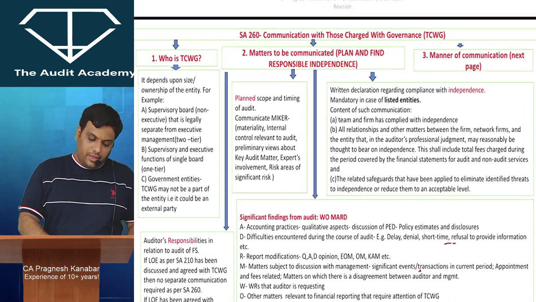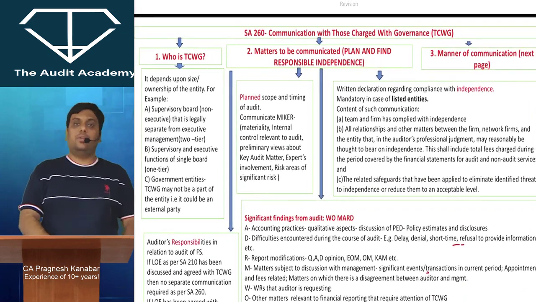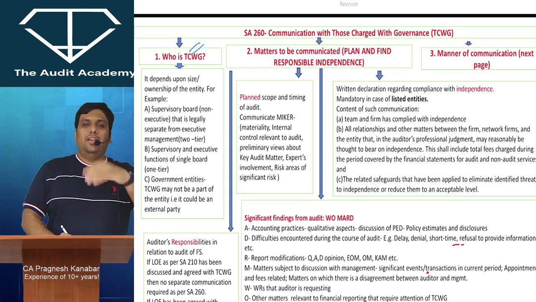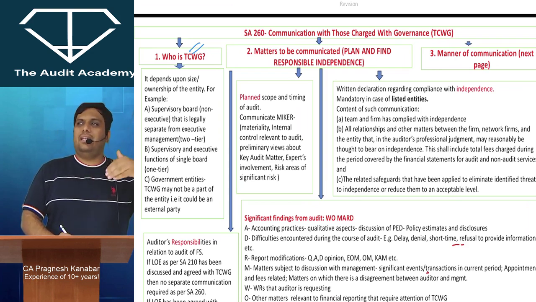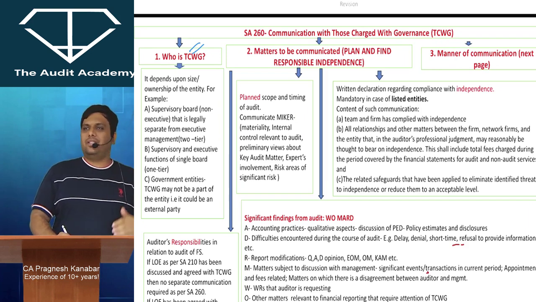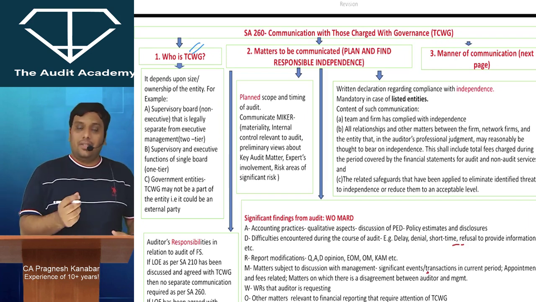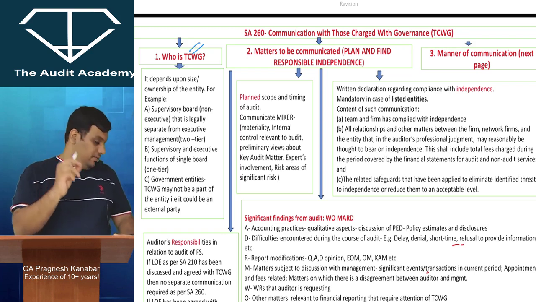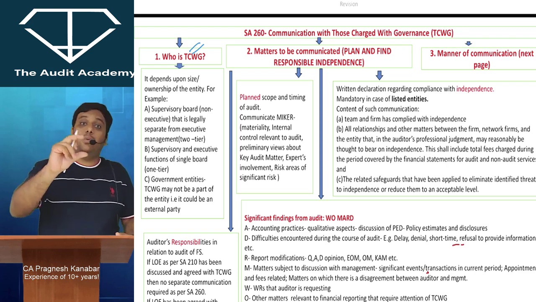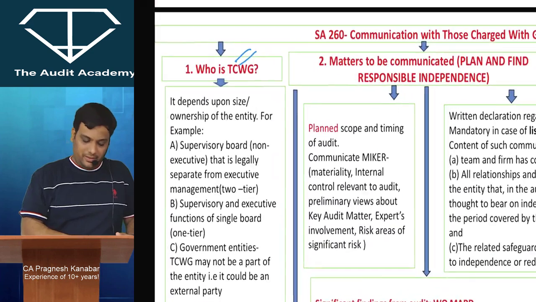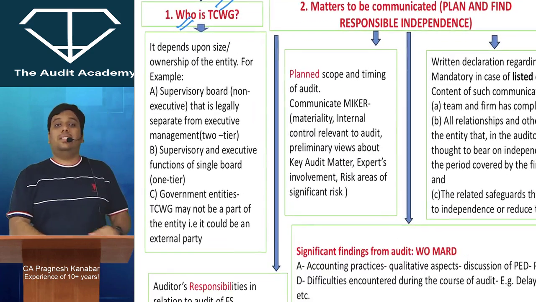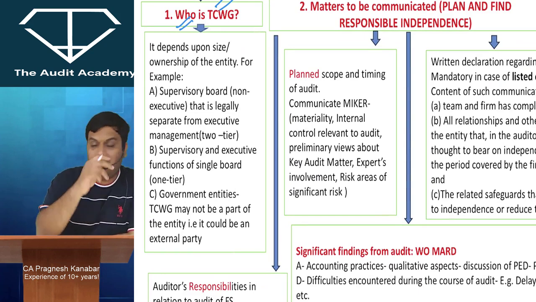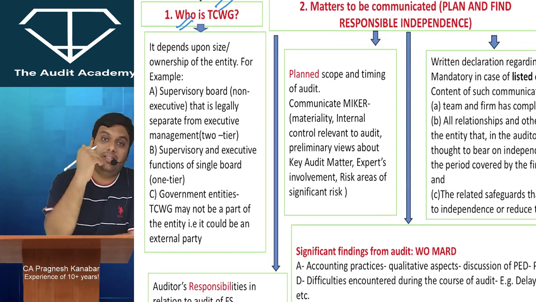So look at this. SA 260, Communication with Those Charged with Governance. First of all, who are those charged with governance? If you talk in terms of examples, then the board of directors, audit committee and so on. But let me say it in English: those charged with governance are the ones who give strategic direction. They are the ones who are accountable. They are the ones who supervise the management's processes. So who is TCWG? The one who is responsible for the processes, the one who is providing strategic direction.